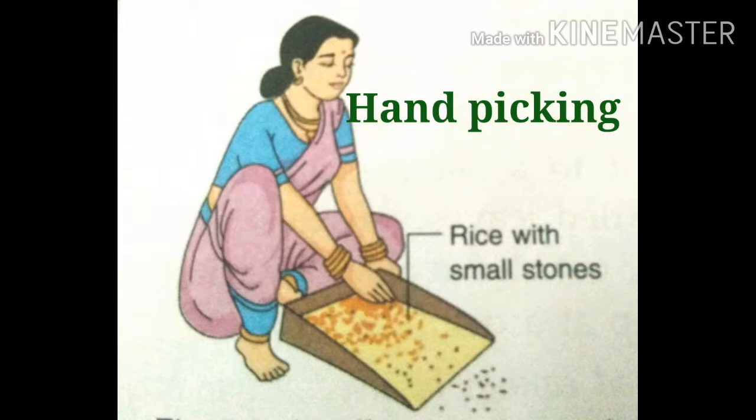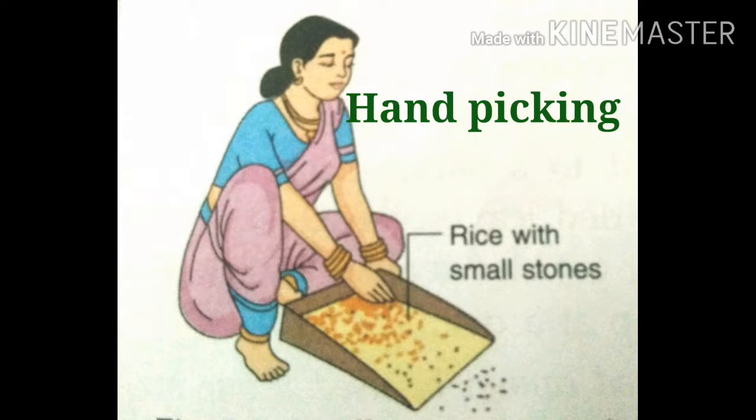Hand picking is a method of separating small substances that are visible to the eyes from the mixture by hand. It usually separates substances that differ in size, shape or color, so they are easily visible to us.